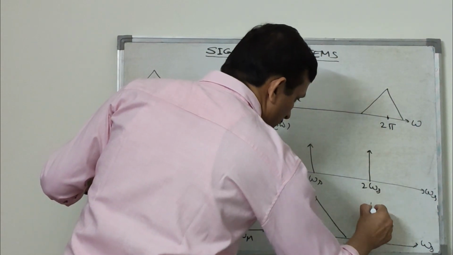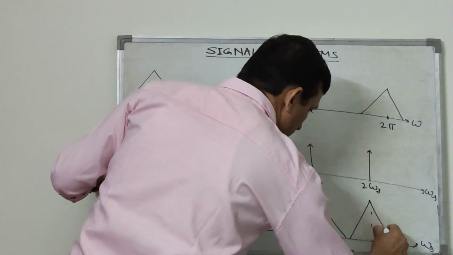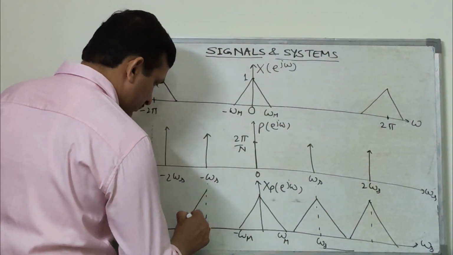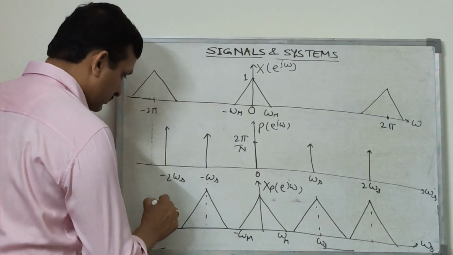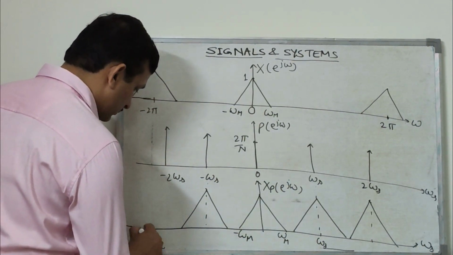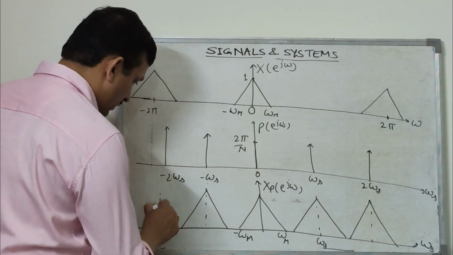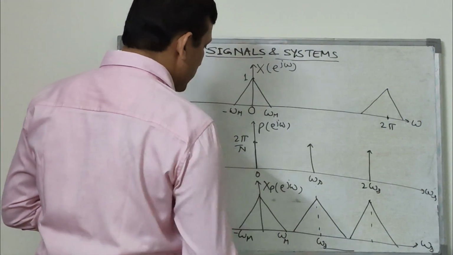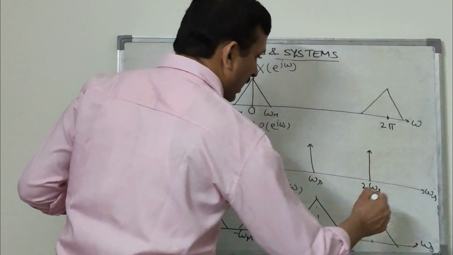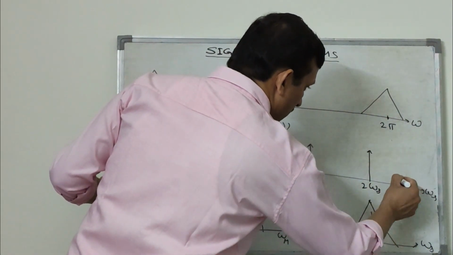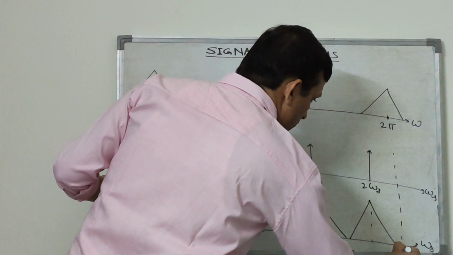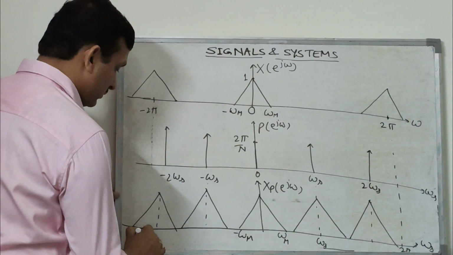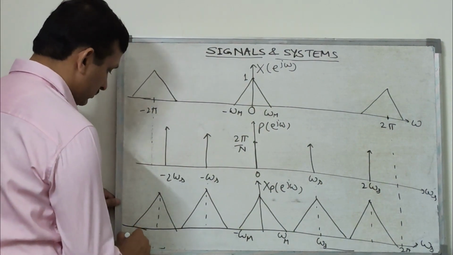Similarly, the next spectrum will be here, and so on. Like that, this will be the spectrum of X_p e to the power j omega, and this is 2 pi, and this is 2 pi.